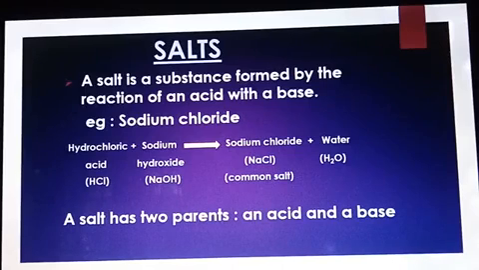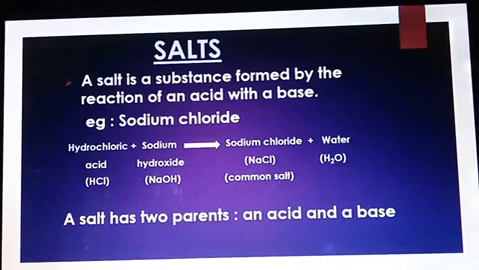Go to the last topic of the 5th chapter, salts. What is meant by salt? A salt is a substance formed by the reaction of an acid with a base. An example of salt is sodium chloride. The sodium chloride is formed by the reaction of hydrochloric acid with sodium hydroxide. We can say that a salt has two parents, an acid and a base.